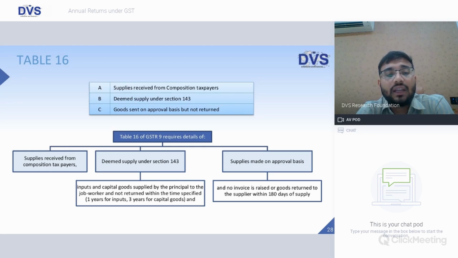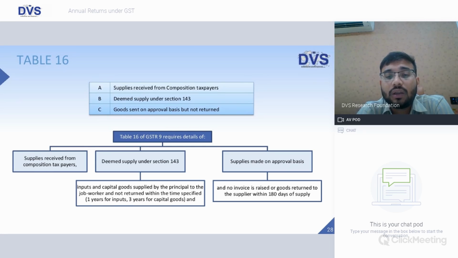So here you are sending any goods or capital goods as the case may be for the purpose of job work, and that has not been returned by the job worker to the principal within the stipulated time. So stipulated time for inputs, that is normal goods, is 1 year. For capital goods it's 3 years. So if there are goods which are pending with the job worker, those details would form part of table number 16,